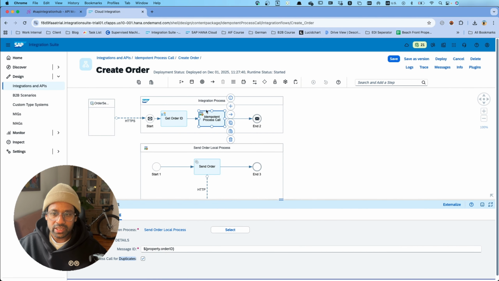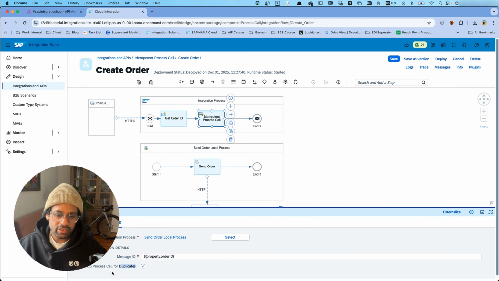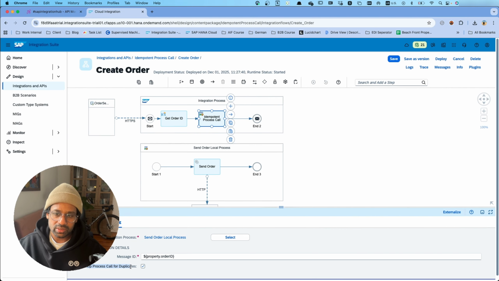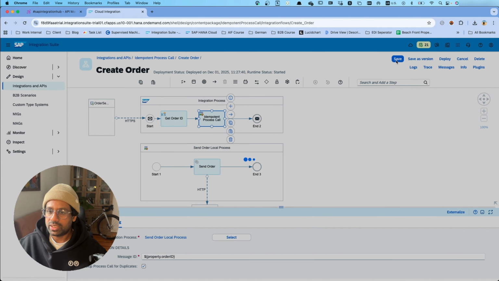So that means if this idempotent process call, when a message comes in, identifies it as a duplicate order, it will not call the local integration process. So that is how we avoid sending duplicate orders to the receiver. So if it's not a duplicate, it will go to the local integration process and send the order. If it's a duplicate, it will skip the process call. Then the message will not go to the webhook or to the receiver.